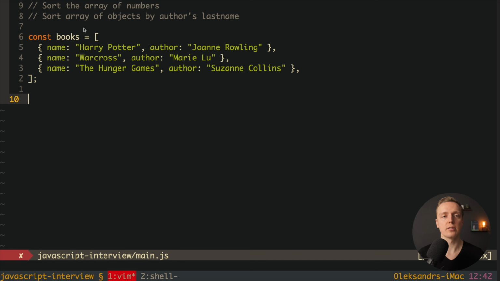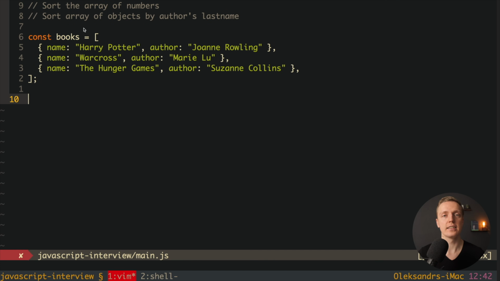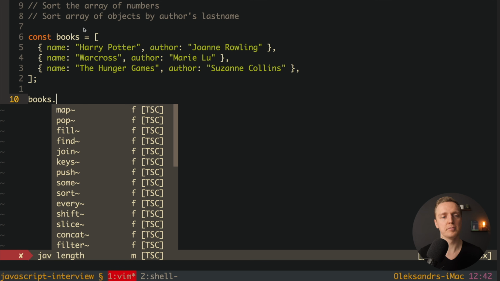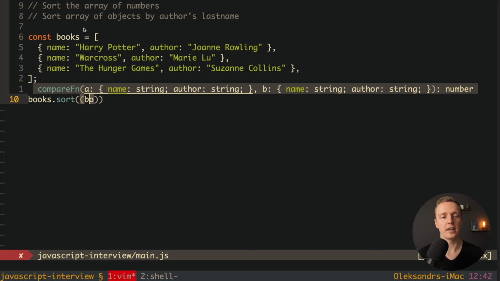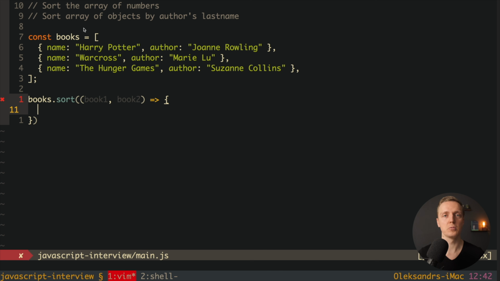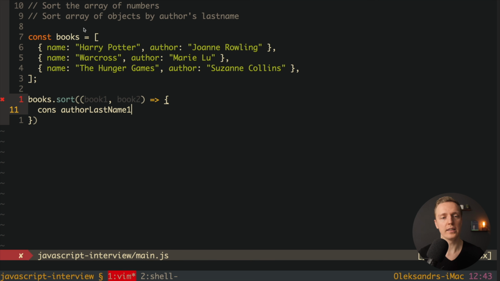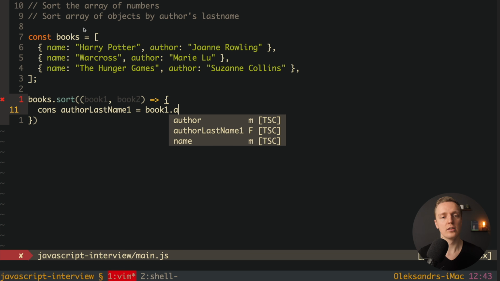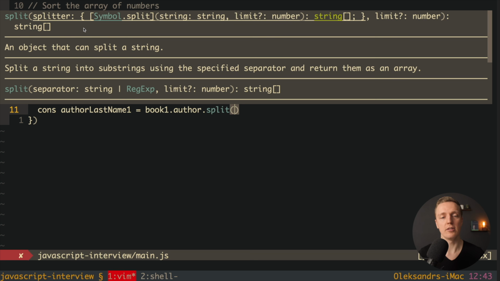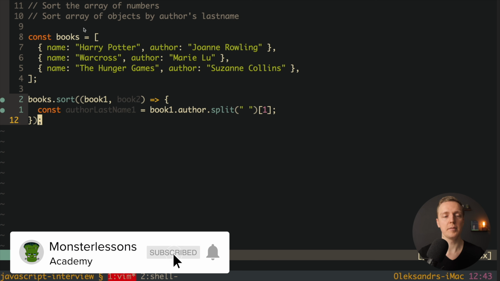And we have a task to sort an array of our books by author's last name. And here we can use exactly the same sorting function. So we're writing here books.sort, and here we're getting as an argument book 1 and book 2, and now we must compare them properly. So first of all, we must find a last name of the first author and of the second author. So here let's write author last name 1, and here we're taking our book 1 dot author, and here we want to split our name with space and get here first argument. In this case, we will get a last name of our author.